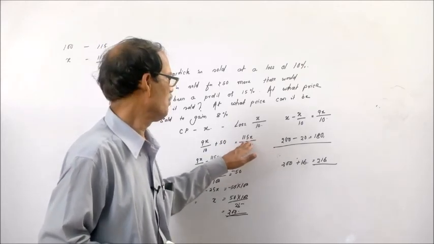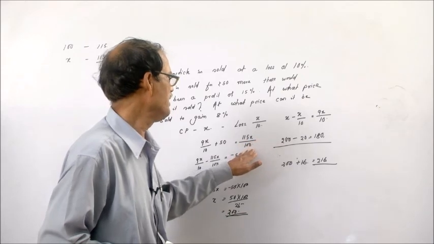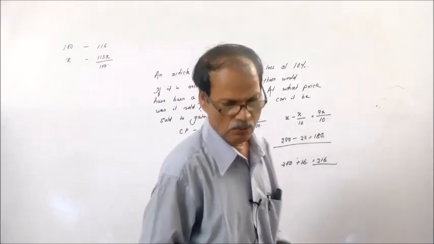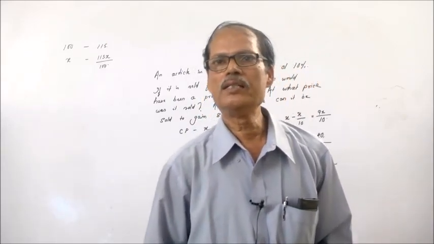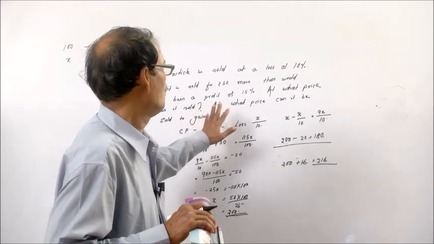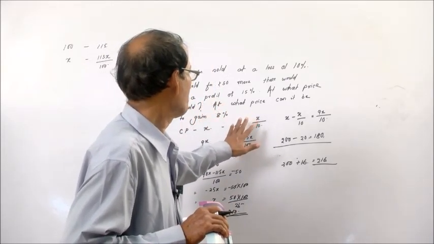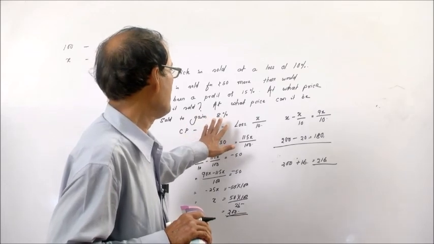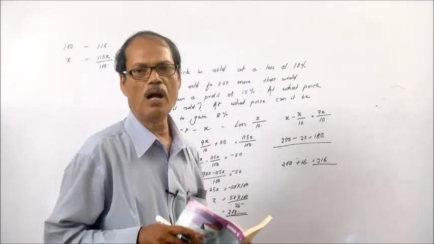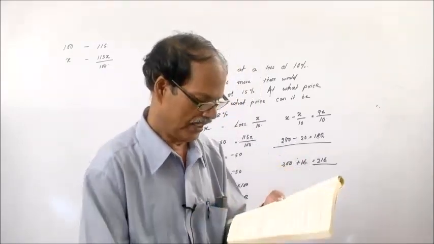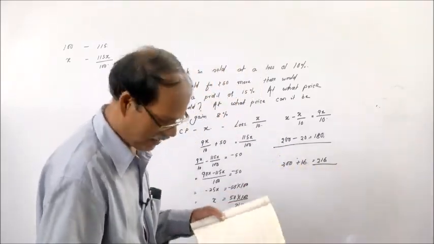From this we can calculate the cost price, the sales price, and the sales price for a profit of 8%. Now, let us take another example.